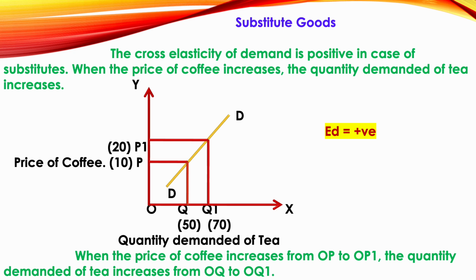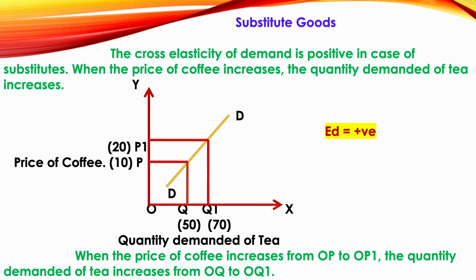In substitute goods, we have taken two commodities, that is tea and coffee. When the price of coffee increases, the quantity demanded of tea also increases. This is explained in the graph. In the y-axis the price of coffee is measured, and in the x-axis the quantity demanded of tea is measured.